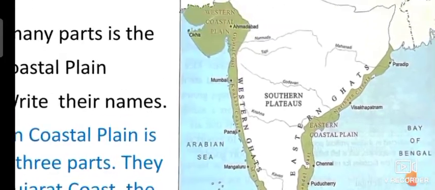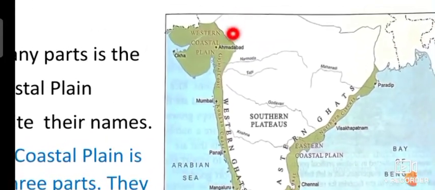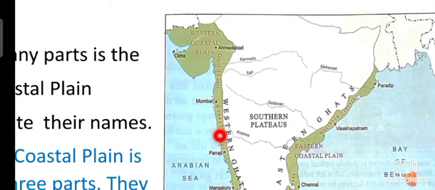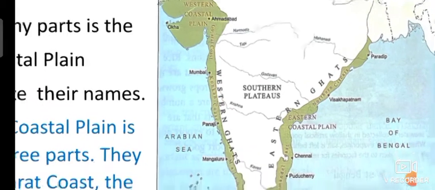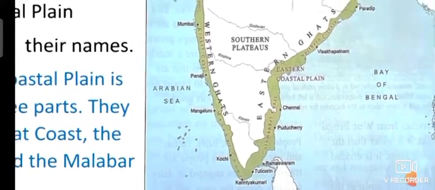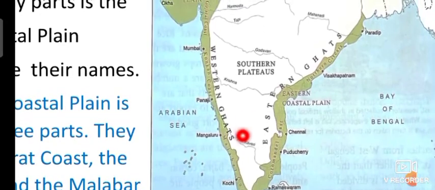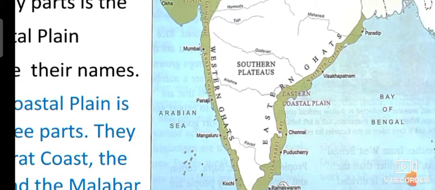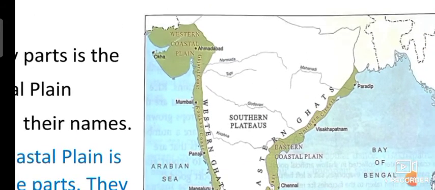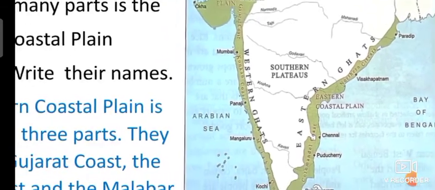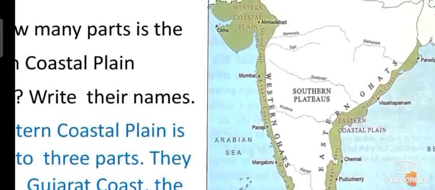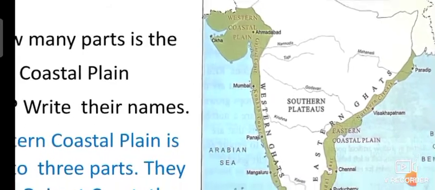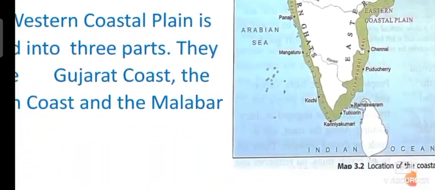Here you can see the Gujarat coast, near Gujarat, then the Konkan coast. The last one is the Malabar coast. This is the coastal area of the western plains. The western coastal plains run from Gujarat till Kanyakumari.